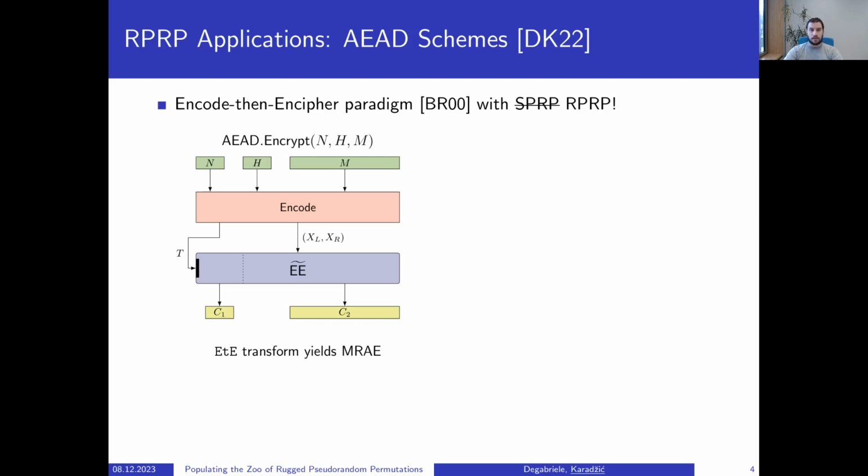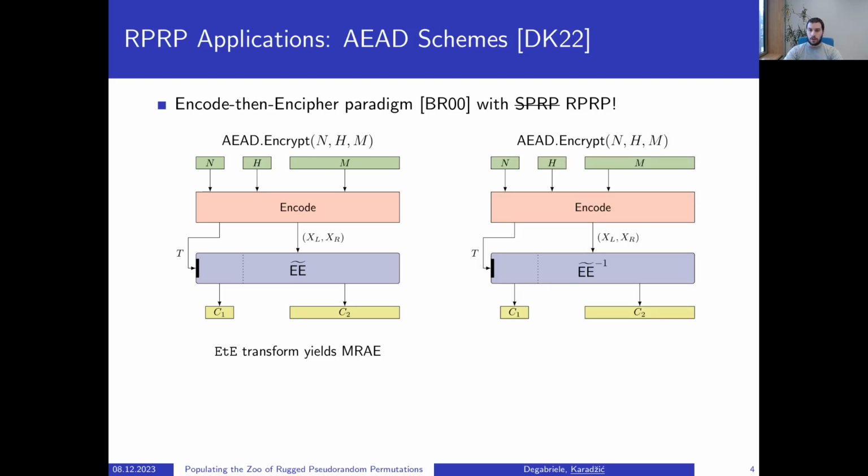Because of the asymmetry between the enciphering and deciphering algorithms in the RPRP definition, it was also natural to consider using the deciphering for encryption. And that is exactly what was done in our second transform called EtD. Here, the encoded input T, XL, XR is run through the deciphering algorithm to obtain the ciphertext.